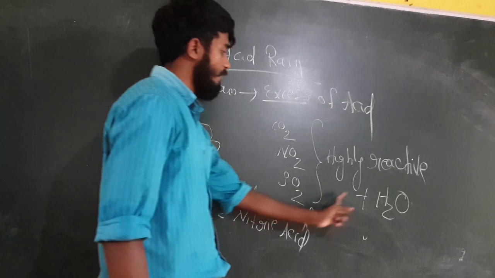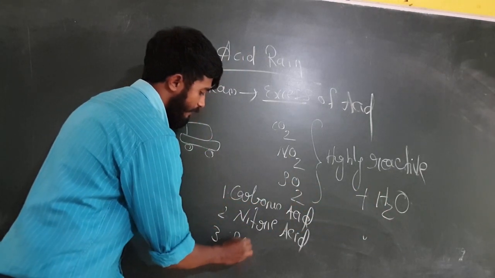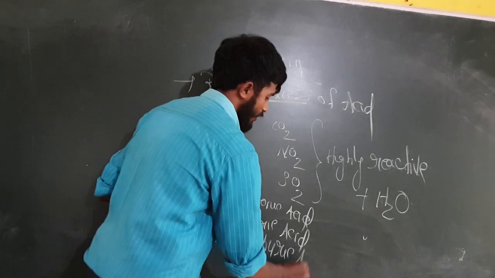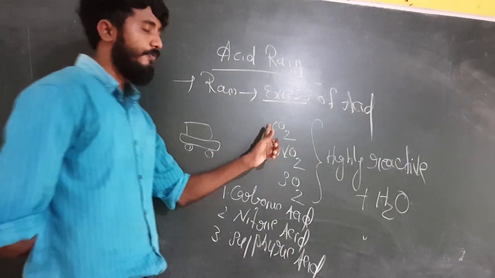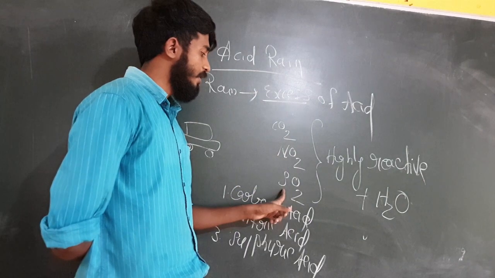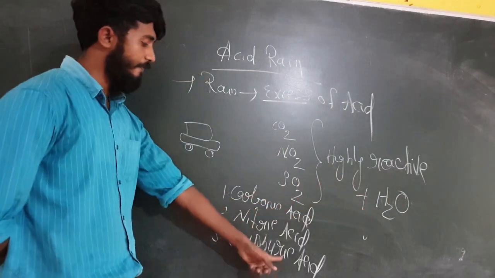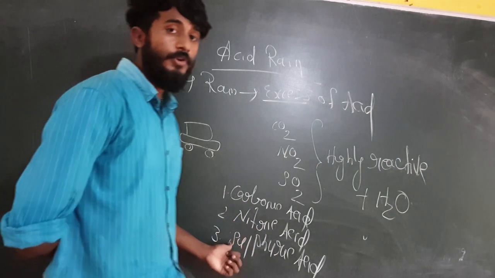And if sulfur dioxide combines with the water, that results in the formation of sulfuric acid. Clear? So the combination of carbon dioxide, nitrogen dioxide and sulfur dioxide with water may result in the formation of three different acids: carbonic acid, nitric acid and sulfuric acid.